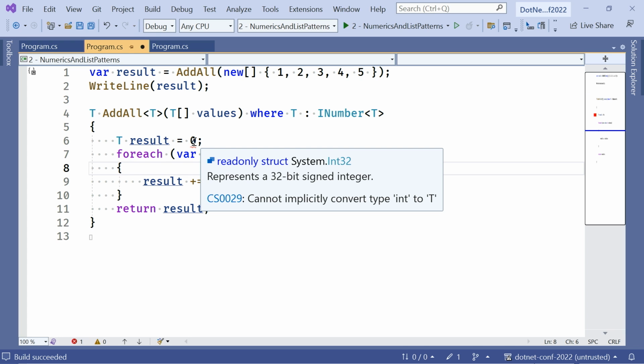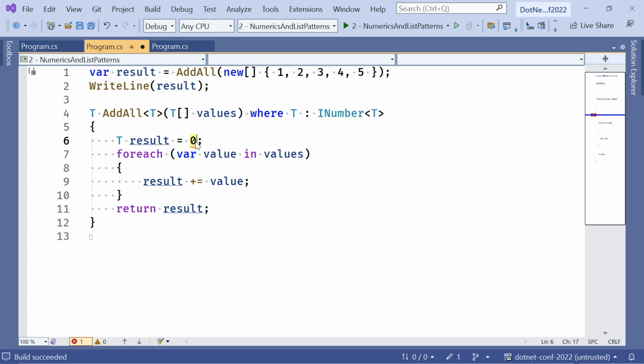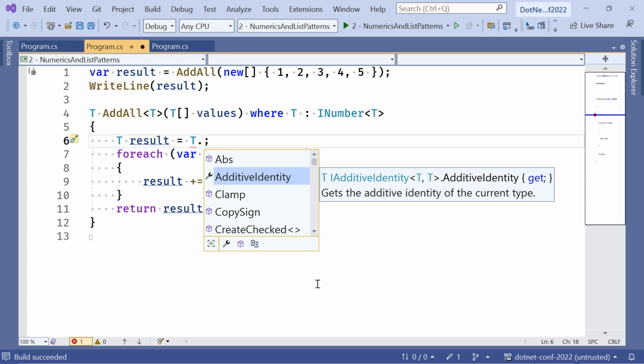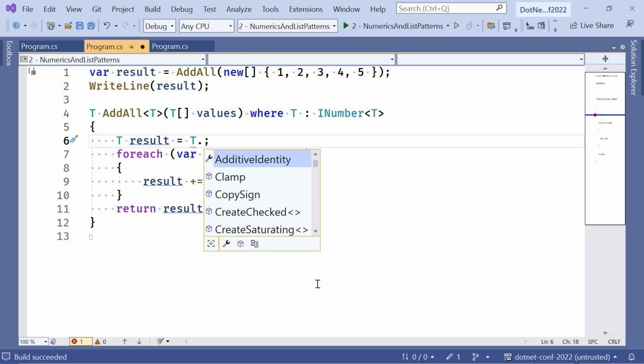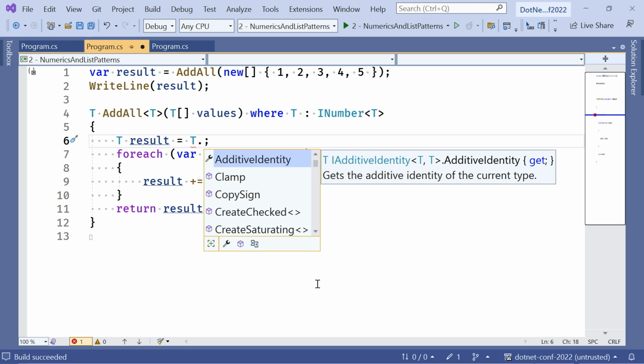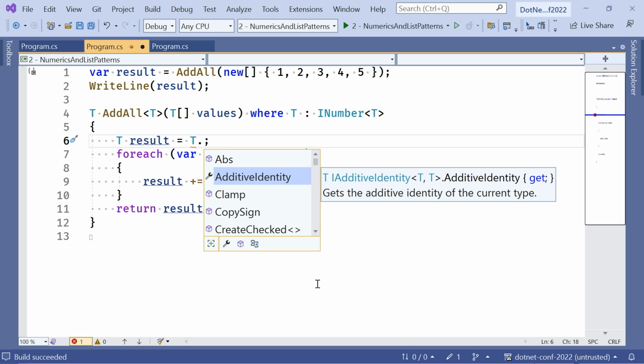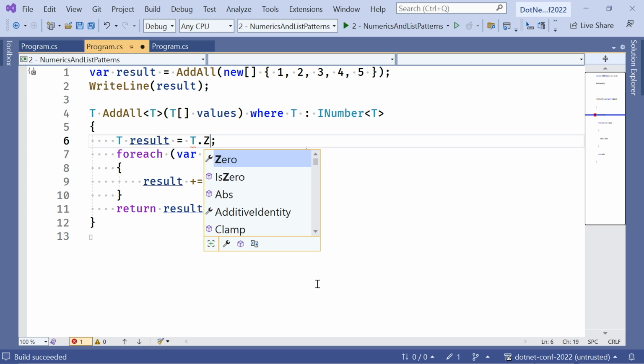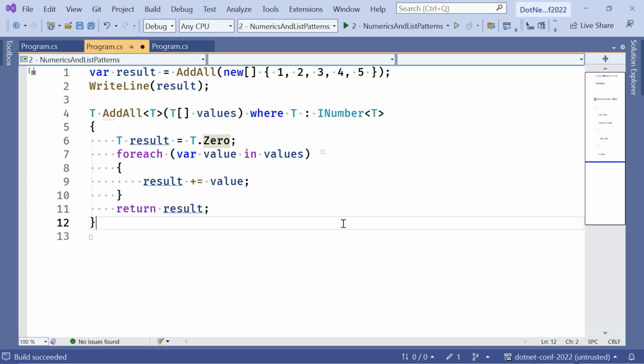The only problem I have now is I still can't convert int to T, but I know that when I'm doing generic methods, I can dot in and look for the static things. Well, you didn't used to be able to. No, you didn't. On a type parameter. That's correct. But now there's stuff in here. Yeah. There's one that would work if I were a mathematician and really good at math. I would know that additive identity is what I need here. Yeah. For the rest of us, we could just say 0.